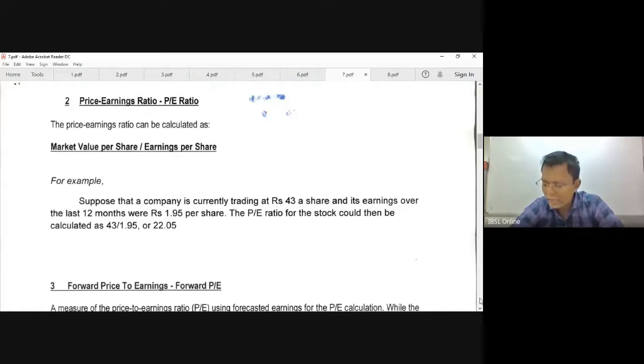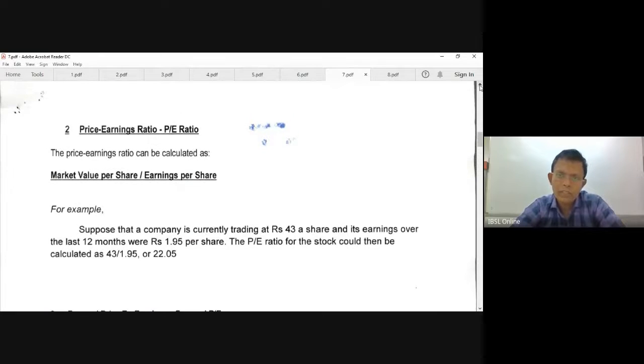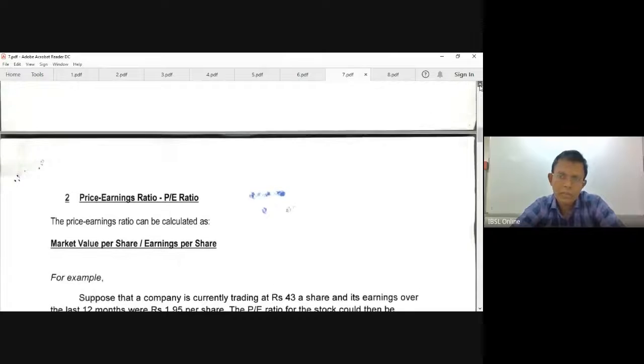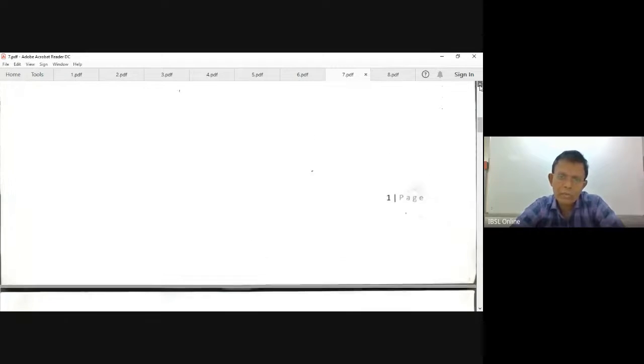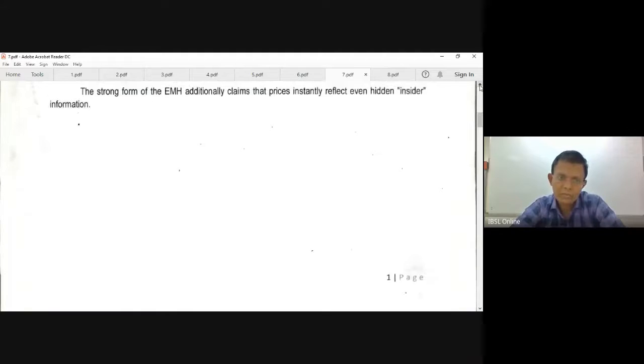And also these are the investors' ratios. When you want to invest in shares, generally you calculate these kinds of ratios. Why do we call it investors' ratios? Before you invest, you calculate what the return will be after your investment.